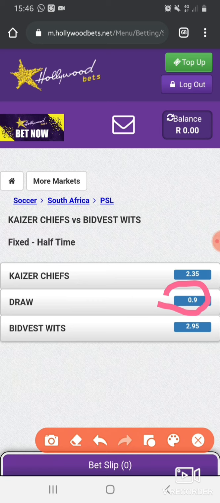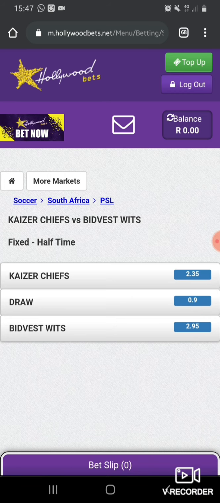which is 90% of the stake you put. Whenever you put the stake, if you put 100 rand, you will get a profit of 90 rand. Then also on Bidvest, if you play Bidvest, that halftime Bidvest will win. That means you will get 2.95 odds, which is 295% of the profit. That means you'll get 295% of the profit.